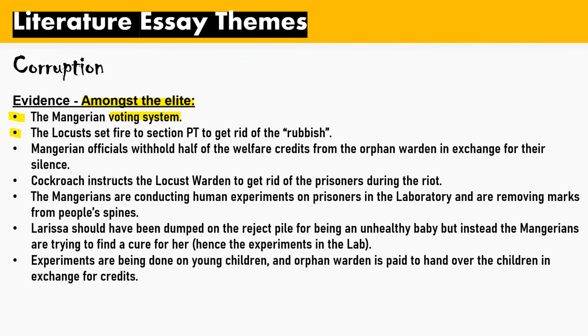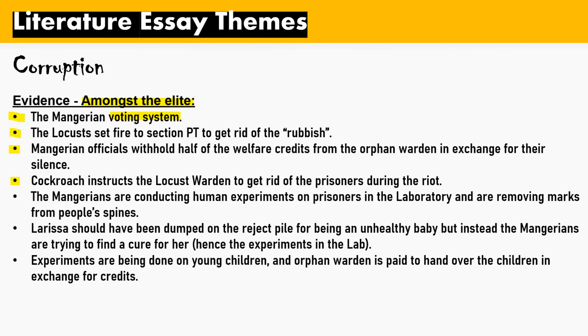Another example is the locusts. They actually burn Section PT to get rid of the rubbish, meaning they burn the past traders to reduce population. That is completely unethical. Another example of unethical behavior is when the Mangarian officials withhold half of the welfare credits from the orphan warden in exchange for their silence. They do this because the orphan warden is corrupt, but instead of reporting her and bringing her to justice, the orphan warden bribes them. She tells them to keep half of the credits in exchange for their silence.